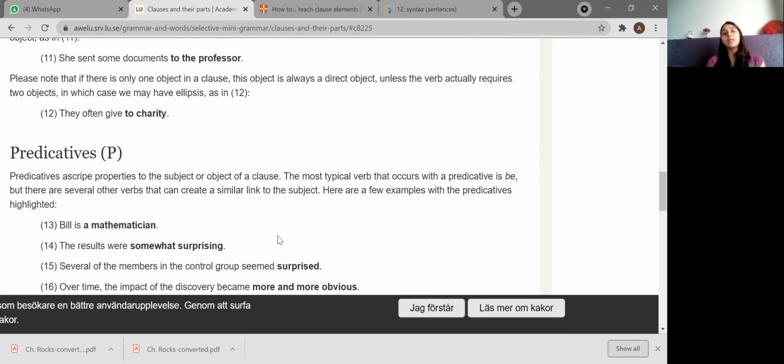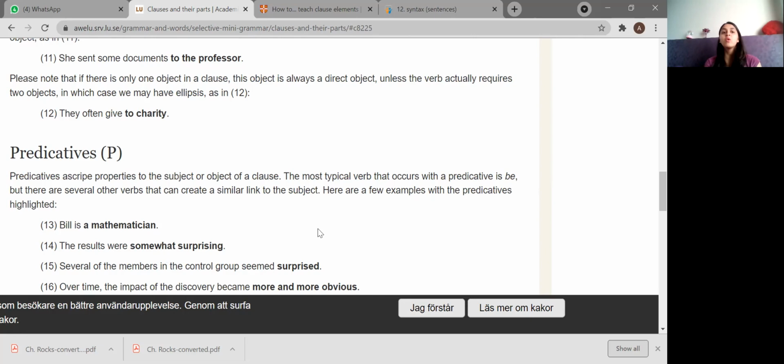So when the verb is sent, she sent, this verb requires only one object. Ellipses is where we require two objects. They often give to charity. That means one object giving charity and giving another object. All right, so I hope you understood the object part of it as well.